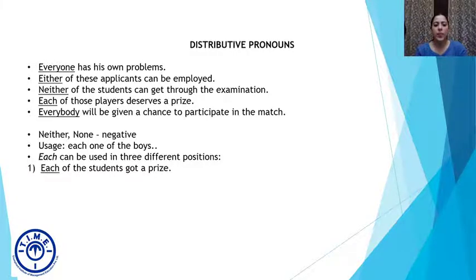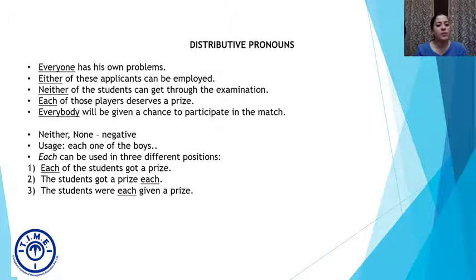Each of the students got a prize. So every student got a prize. The students got a prize each. Again, every student got a prize. And third, the students were each given a prize. Now, if you compare statements 1, 2, and 3, the position of each is not changing the meaning of the sentence. In all three sentences, it is very clear that every student has received a prize, right?